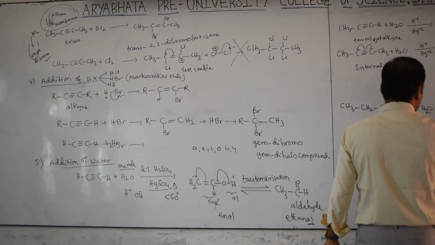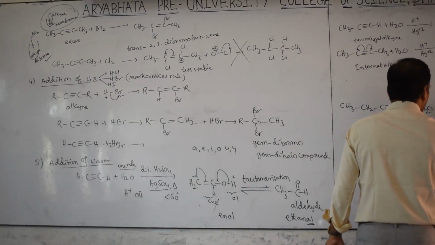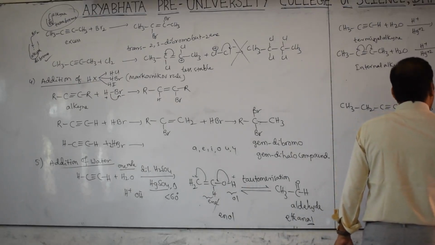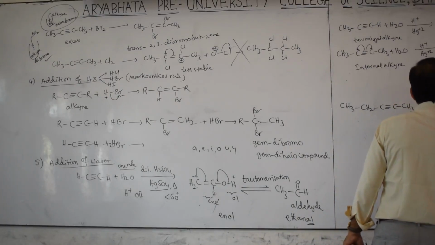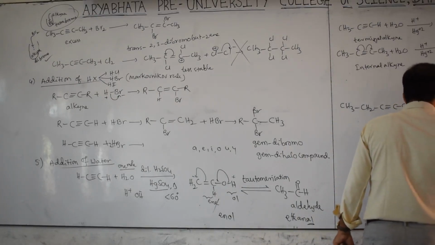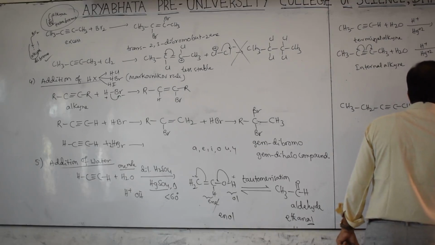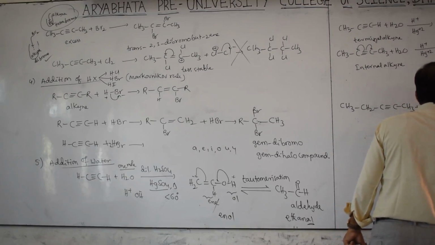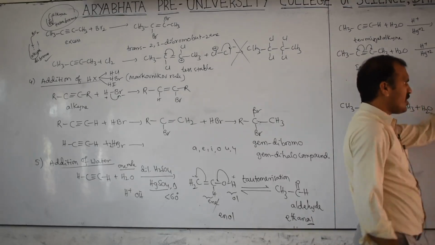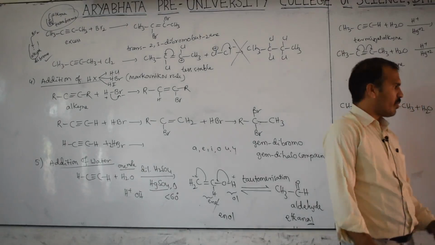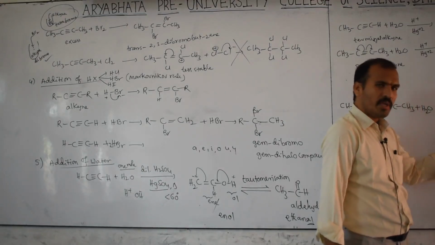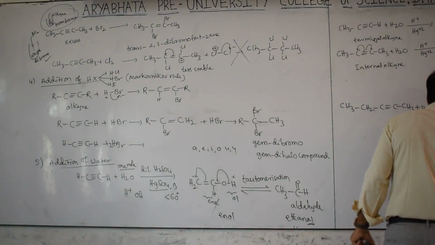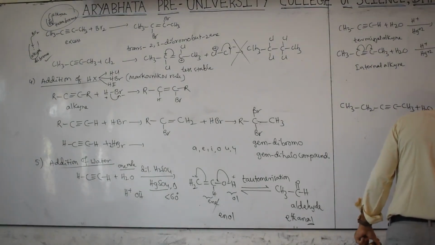Directly I am writing last final product CH3, CH2, C double bond O, CH2, CH3 plus CH3, CH2, CH2, C double bond O, CH3. Here name same is there, that's why you will not get the mixture of product. But here name is not same, here name is different. Therefore you got here mixture of product.